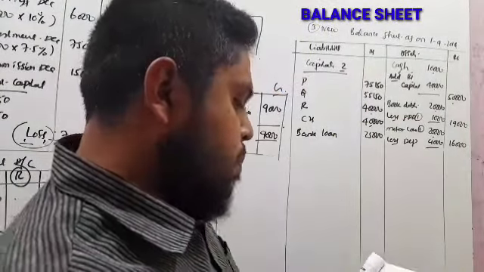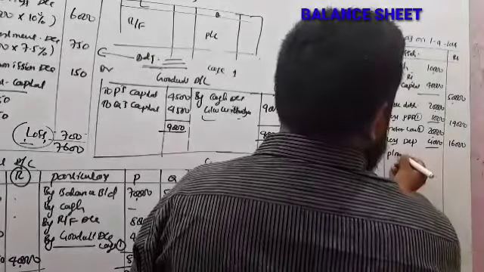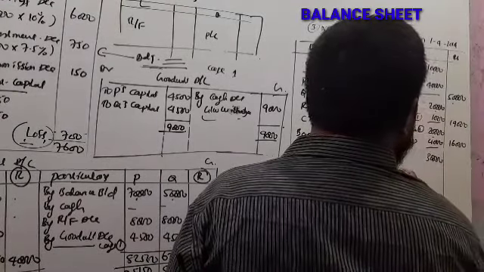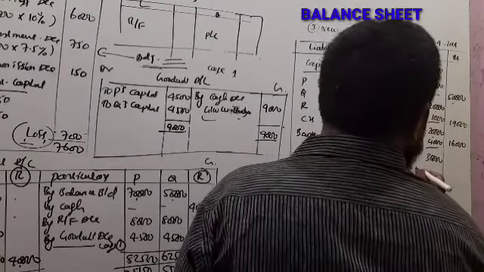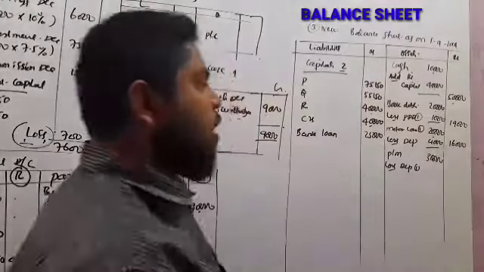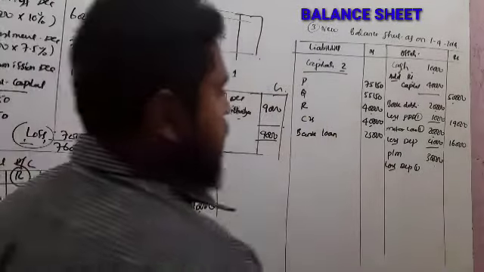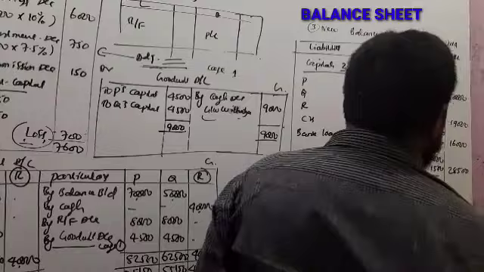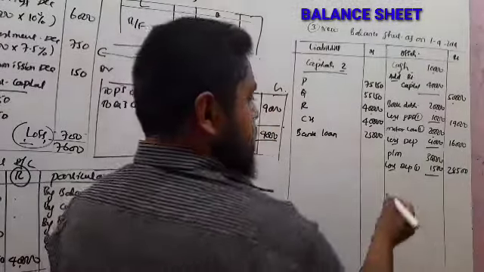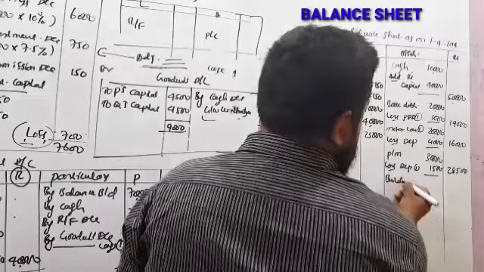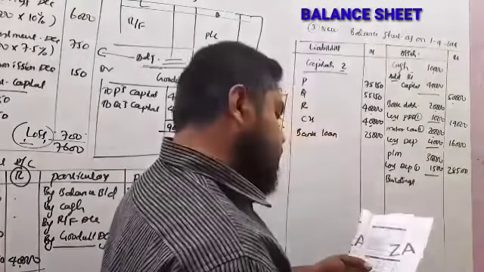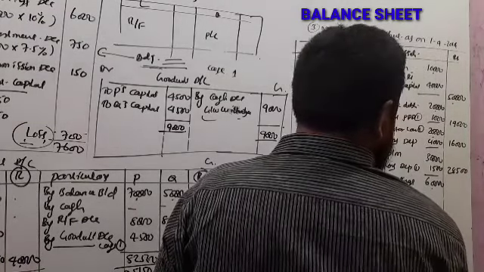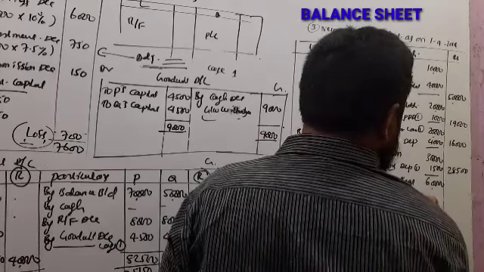Next, plant and machinery. Plant and machinery also you got adjustment. 30,000 as per step 1. As per step 1 you got depreciation. Depreciation on machinery 1,500, so 28,500. Next, buildings. Buildings, you got adjustment, 60,000. As per step 1, add appreciation.